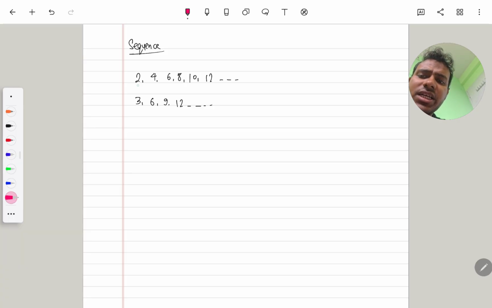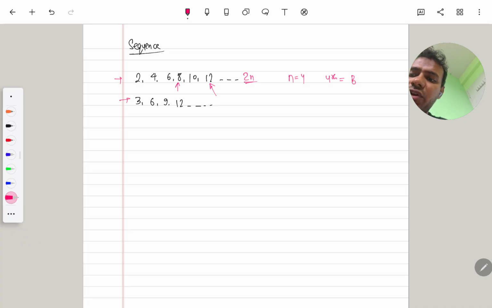Here in both sequences, we can write a general term. What is the meaning of general term? A general term is like a formula which gives the term of the sequence after putting the value of n. Suppose we want the fourth term. When we put n equals 4 in the sequence, we get the fourth term, which is 8. When you want the sixth term, you put n equals 6, and you will get 12, which represents the sixth term of the sequence.